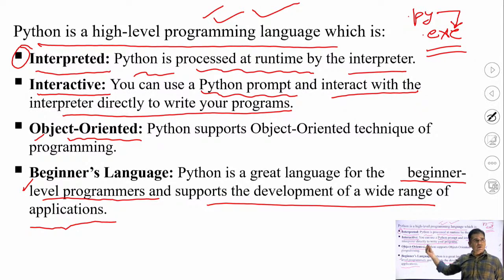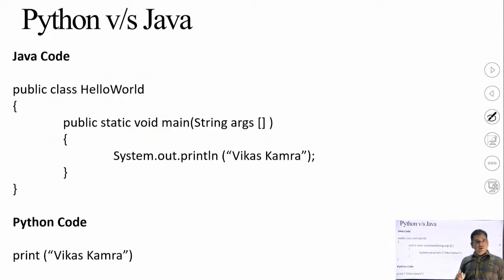In your exam, generally a question comes on this topic: write the functionalities, features or advantages of Python over other languages. So you can cover all these points there. Now I will show you a simple program to print your name. One code prints your name in Java and another prints your name in Python. You need to calculate the minimum number of lines of code required to print your name, and understand the syntax complexity.